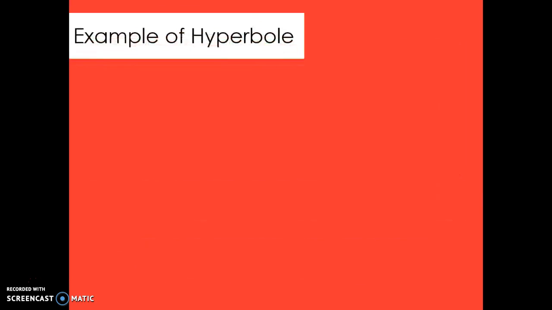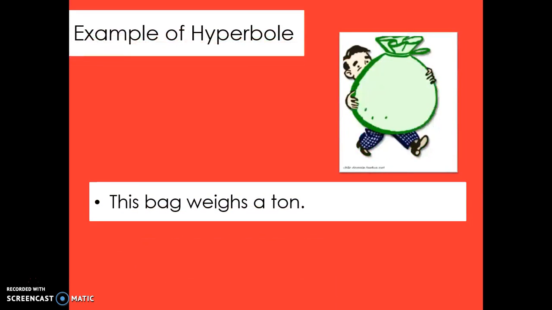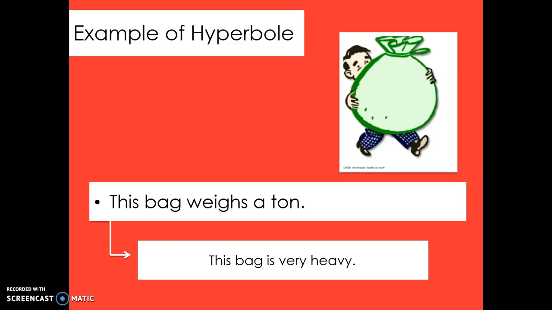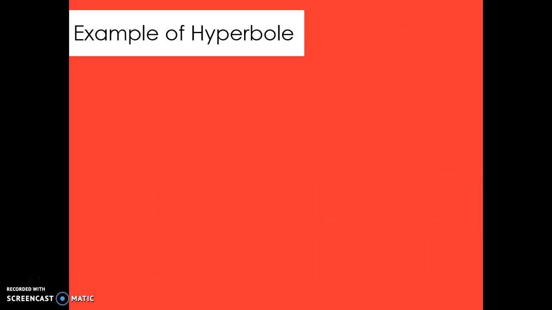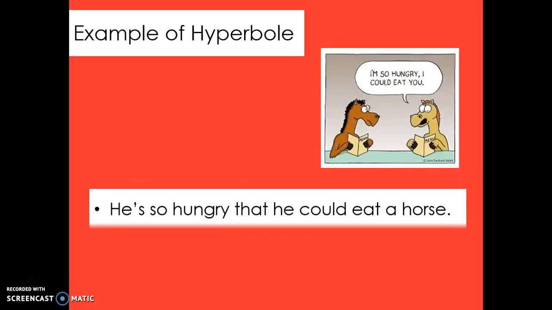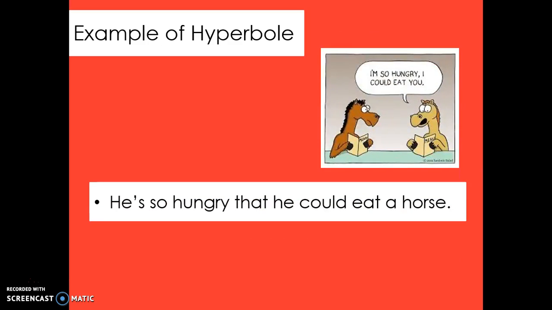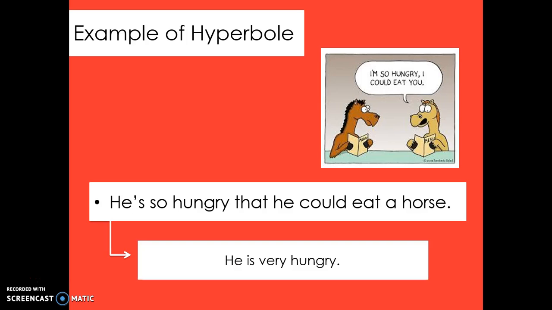Another example, this bag weighs a ton. This means that this bag is very heavy. Another example for hyperbole is he's so hungry that he could eat a horse. This means that he is very hungry.